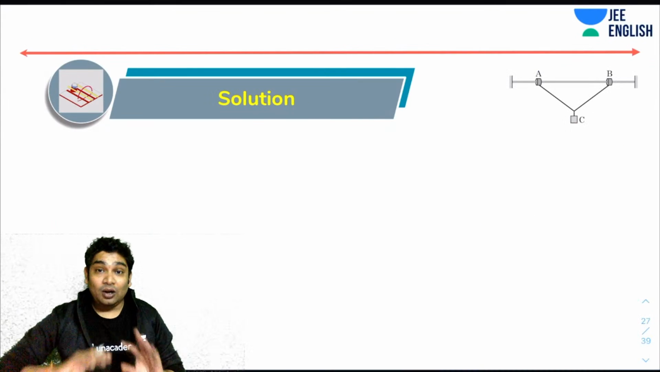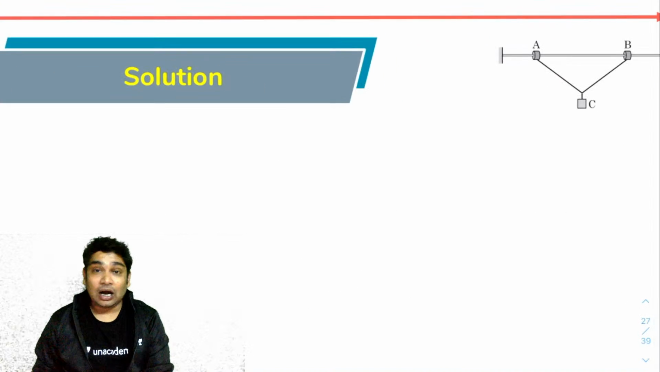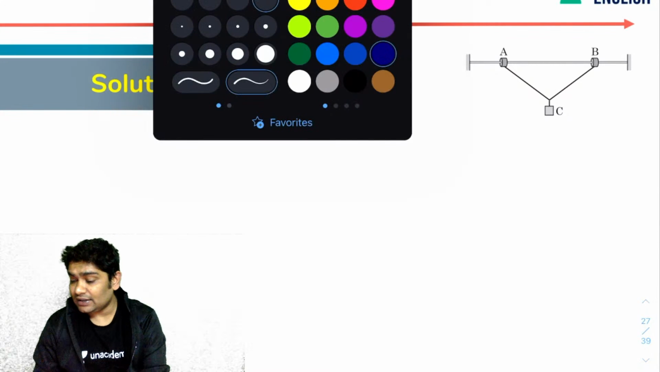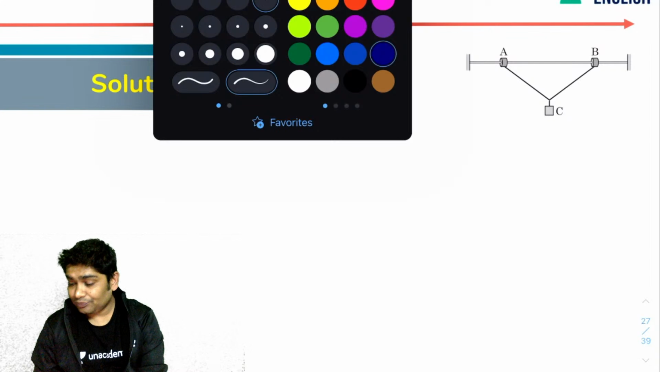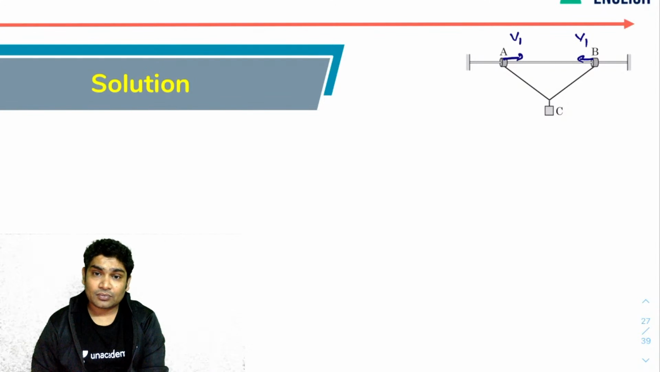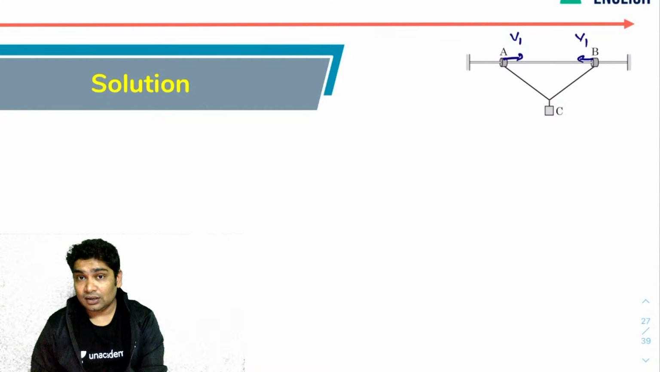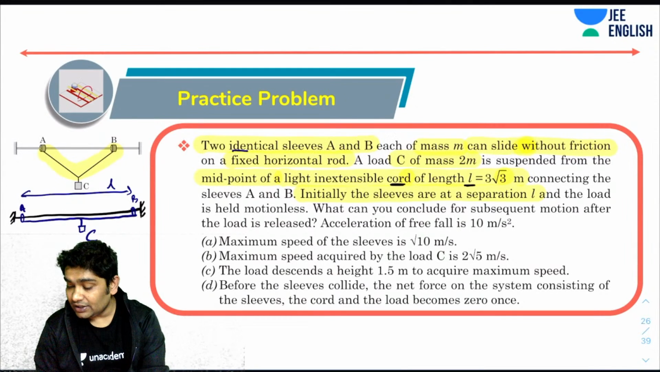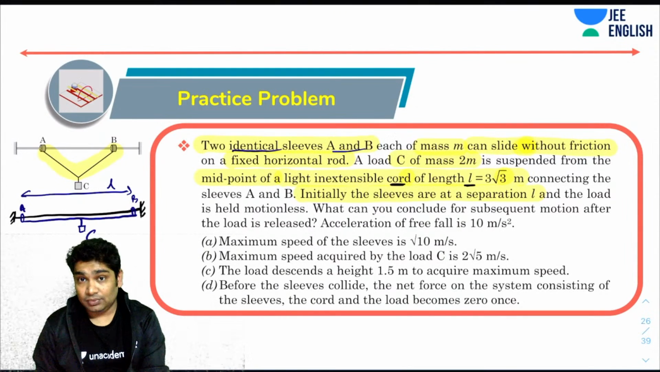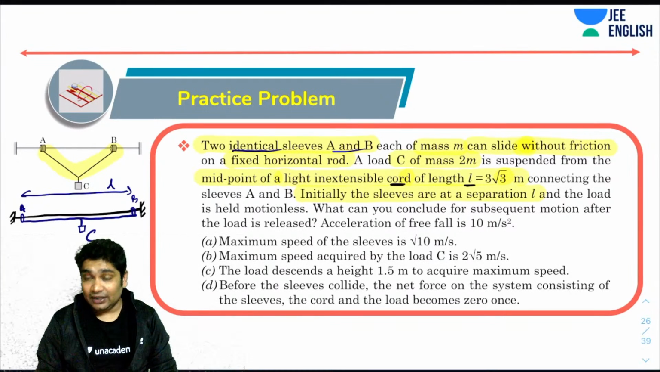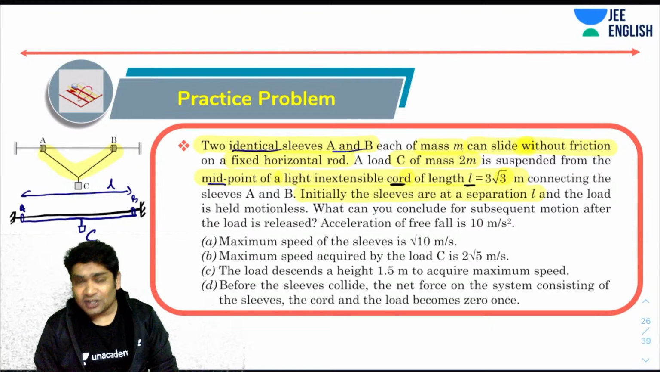Anyhow, let's get started with how we would have solved this. Due to the symmetry, can I say that if at any time instant this is moving with speed v1, this will also be moving with speed v1? I hope you can see that. Because of the symmetry, these two masses were identical. So two identical sleeves, and the sleeves can slide frictionlessly, and the cord is at midpoint because of the symmetry.